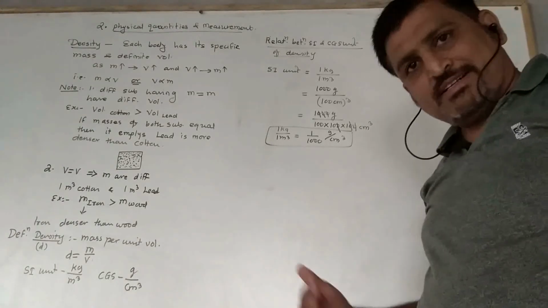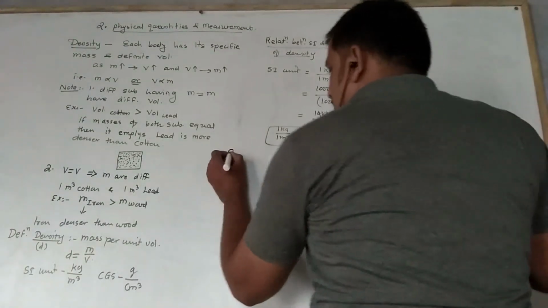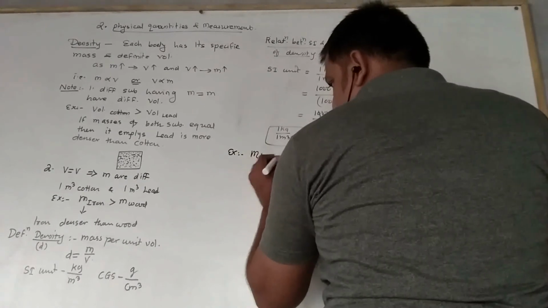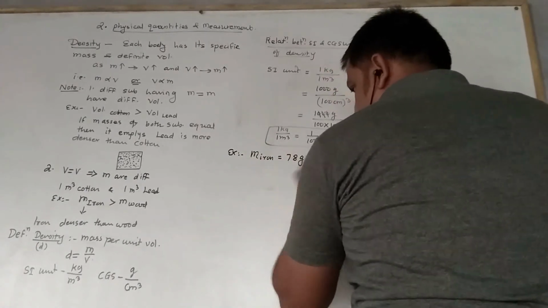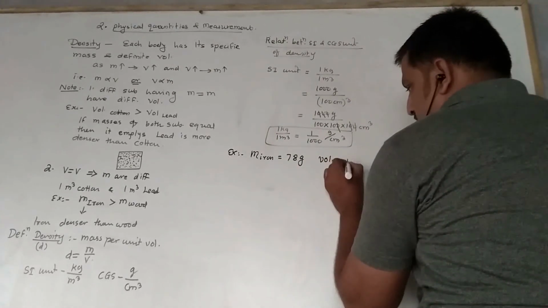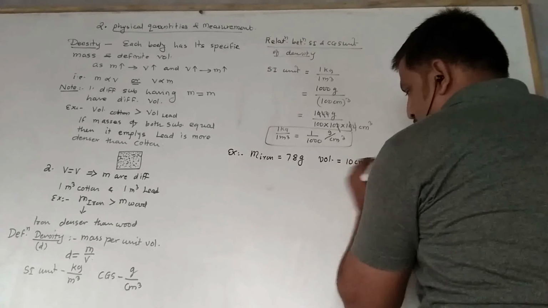Now let's see an example. If I say the mass of the iron is 7 gram and its volume is 10 centimeter cube.